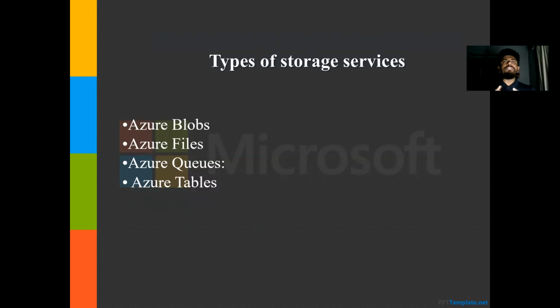We can store heavy files, we can make them public, and we can share them among everyone. That is called Azure Blob. The second one is Azure Files. Basically this is for sharing among multiple VMs. For example, a particular tool which is used by different companies, and we share a particular file in Pune that is also being used in other places, in Bangalore or in Chennai. So what we do is send a link, and in that link that particular tool is present, and from there everyone can use that tool by sharing the link.